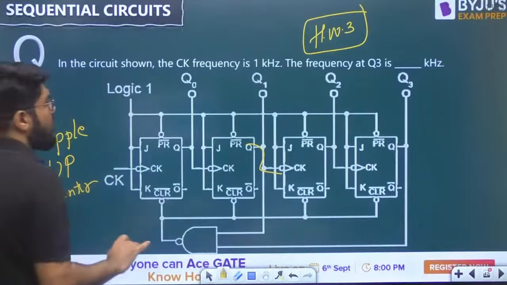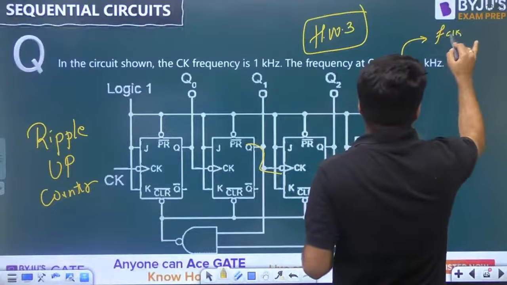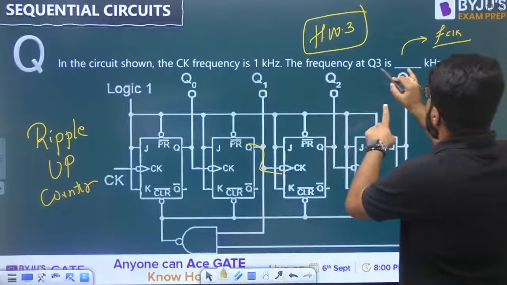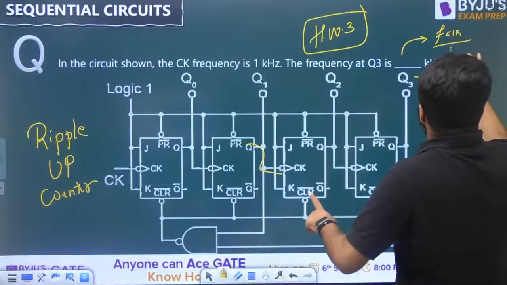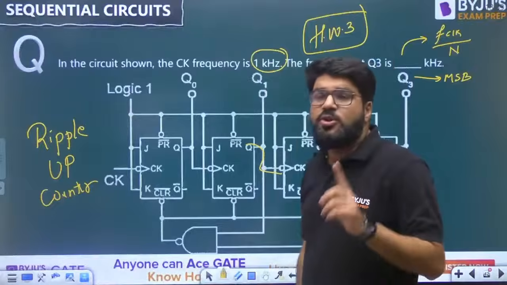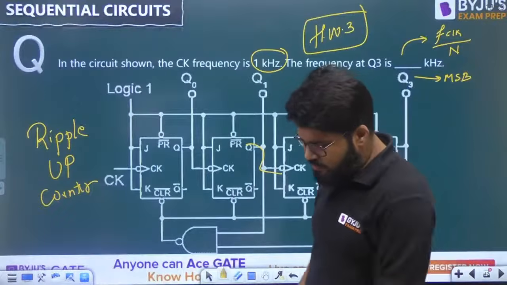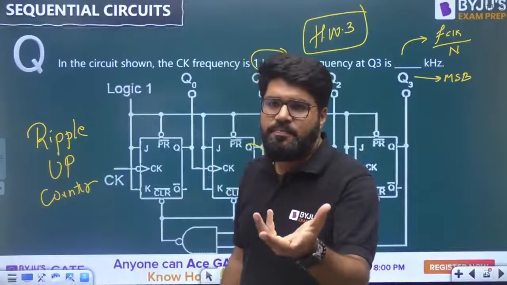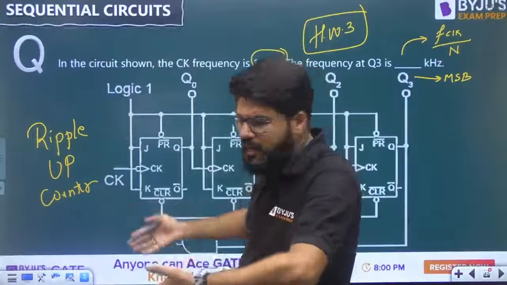So the clock frequency here is how much? The frequency here is the frequency at Q3, that is the MSB. What is the frequency at the MSB? Clock frequency divided by mod number. Clock frequency is given as 1 kilohertz. So you have to work on the mod number. Like in the previous case you got mod 5, divide by 5. Here, whatever the mod number is,